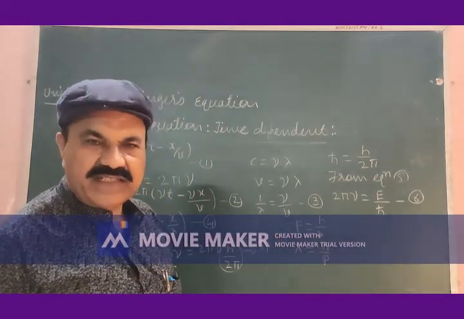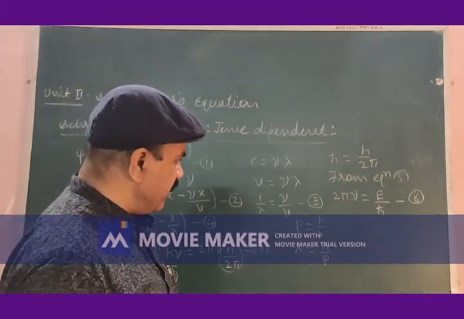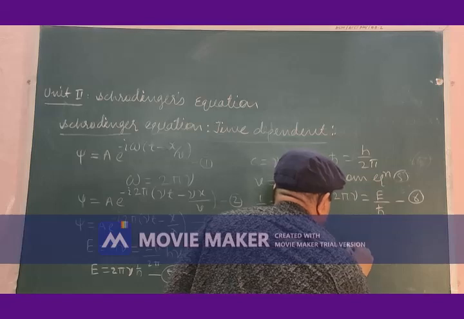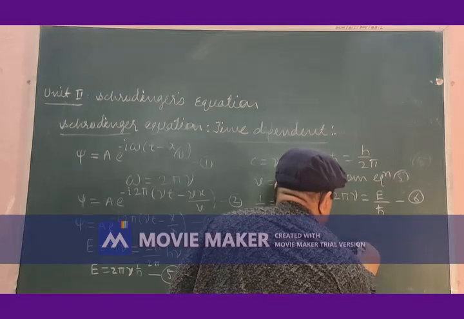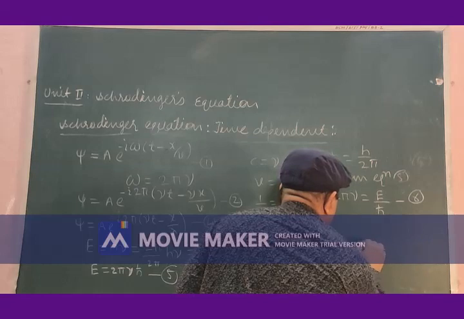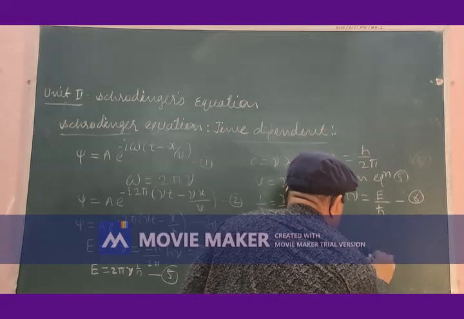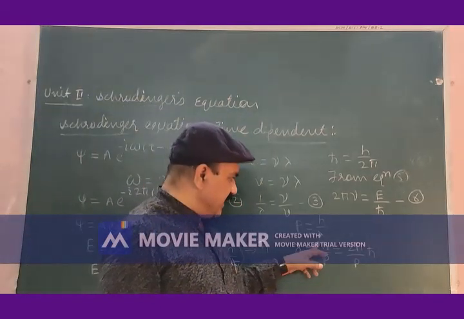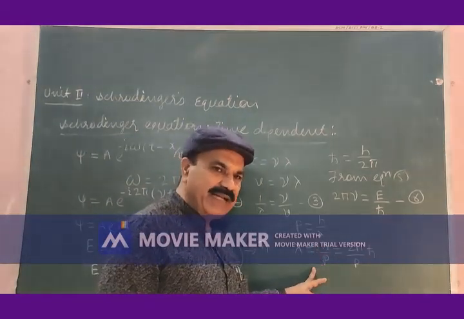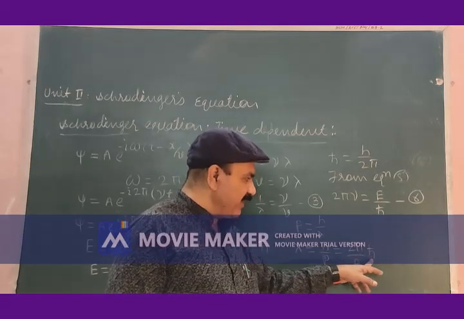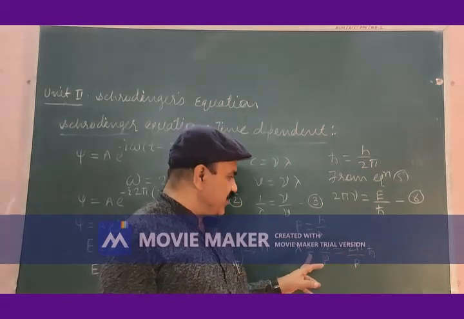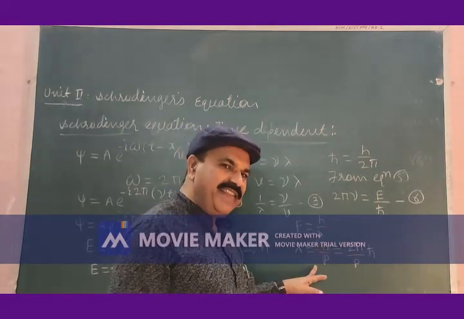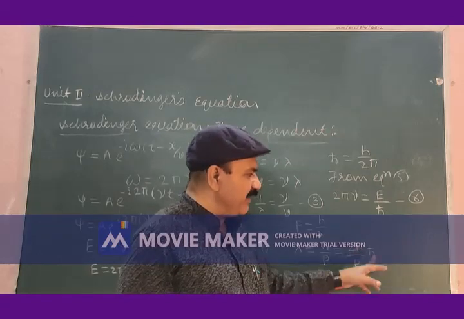This may be further written as lambda is equal to 2 pi by P into H cross. Multiply and divide this by 2 pi. H by 2 pi will become H cross, and the 2 pi will be left as it is. So lambda is equal to H by P, and after multiplying and dividing by 2 pi, it will become 2 pi by P into H cross.